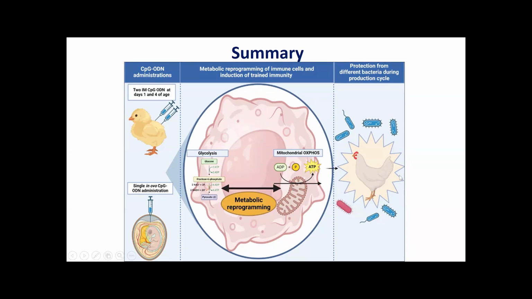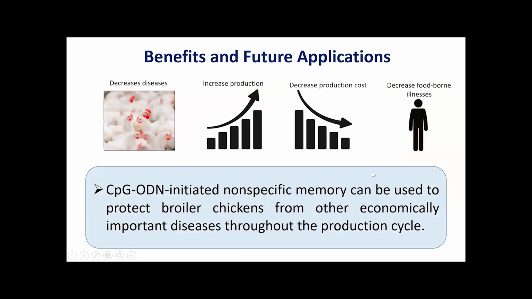And then at the end, they allow chickens to gain protective ability against the deadly bacteria, especially E. coli and Clostridium perfringens. So what are the benefits? Obviously, it decreases the disease incidence, increases production, decreases the production cost, and also it protects us from foodborne illnesses. So this initiated non-specific trained immunity, we can use against other economically important bacterial infections.